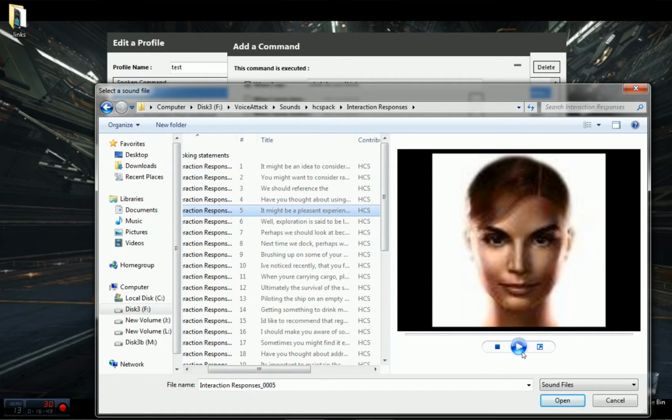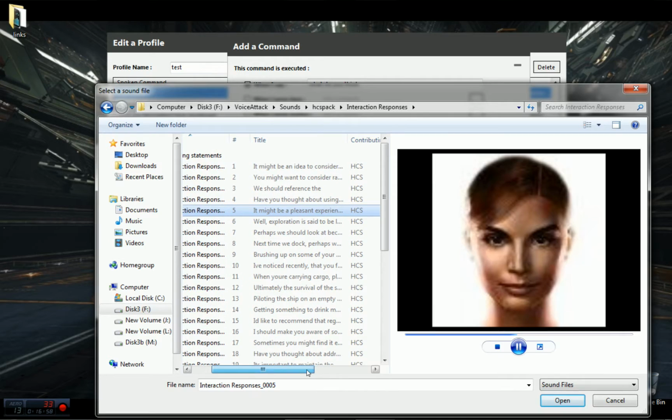It might be a pleasant experience to have an additional artificial crew member on board. I'd be happy to work with another crew member. There are others available. Perhaps you'd like to choose one.